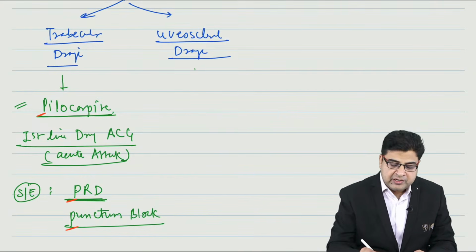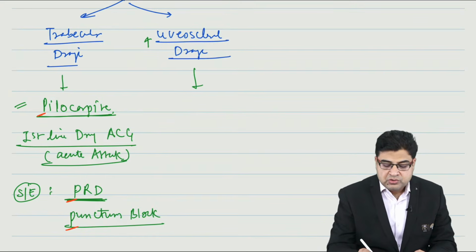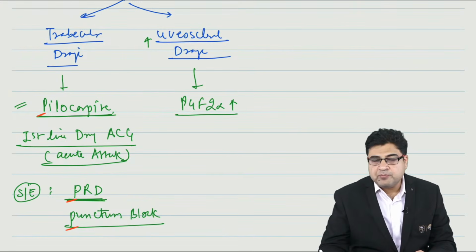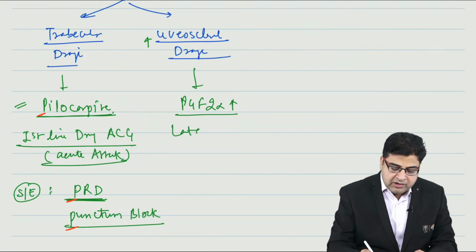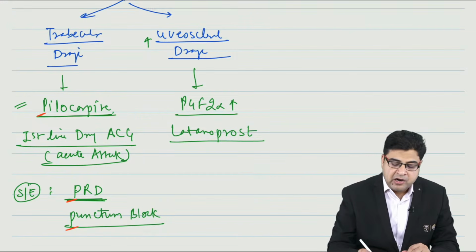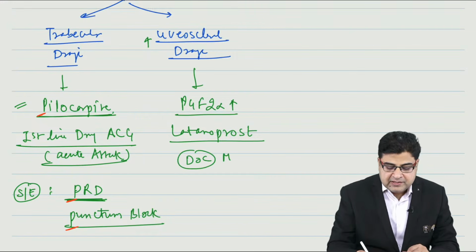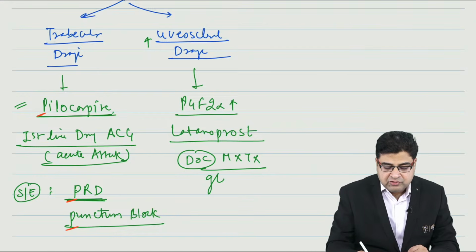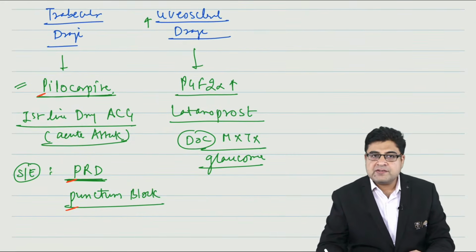Now come to the drugs which can increase the uveoscleral drainage. These medicines are prostaglandin F2 alpha analogs. The classical drug which belongs to this class is latanoprost. Latanoprost can increase uveoscleral outflow, and this medicine is considered the drug of choice for maintenance treatment of glaucoma. So overall, the best anti-glaucoma drug is latanoprost.